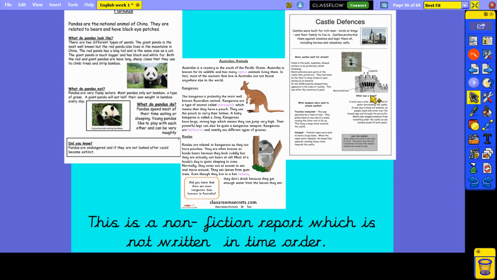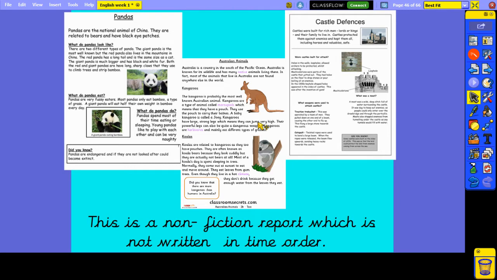Here are some examples of non-chronological reports. These are all non-fiction reports, one about pandas, one about Australian animals, and one about castles and their defences. I could read these reports or parts of these reports in any order. I don't need to start at the beginning. If I wanted to find out what pandas eat, I could read this section here first. If I wanted to find out about koalas, I don't need to read the beginning. I can just jump to this section here. Non-chronological means you can read them in any order.